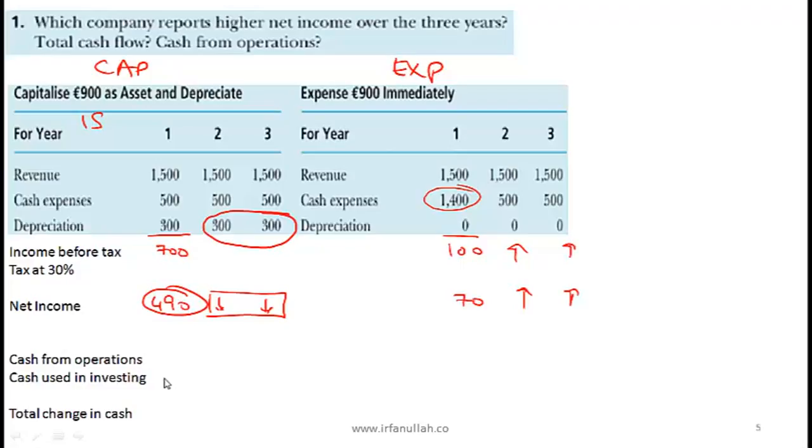So that will make your CFI, or cash used in investing, further down. The CFI for the capitalizing company will be lower relative to the CFI of the expensing. What about the CFO? CFO of the capitalizing firm will be higher because all that 900 is going towards reducing the CFO of the expensing.